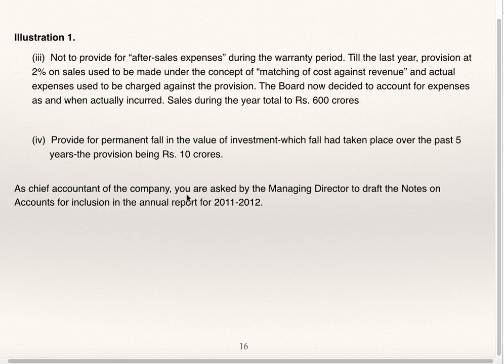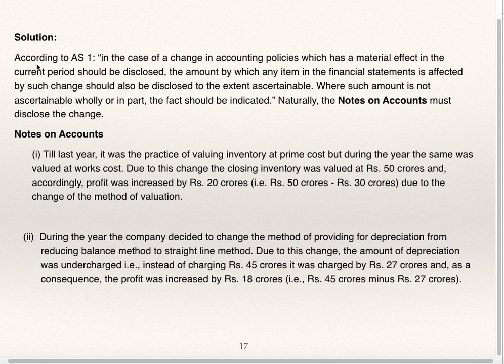As chief accountant of the company, you are asked by the managing director to draft the notes on accounts for inclusion in the annual report for 11-12. Now you are supposed to write notes for changes in accounting policy. Just now we have seen 4 points. According to AS1, a change in accounting policies which has a material effect in the current period should be disclosed.